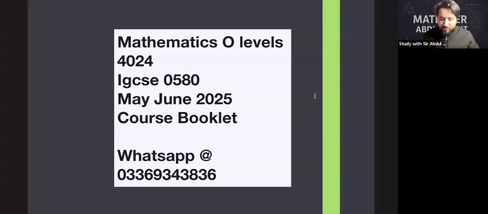All right, everybody. So you can see that today we are going to start our session, and that is Mathematics O Levels 4024 and IGCSE 0580 May June 2025. And this is the booklet which I'm going to use for the rest of the session. And you will see very clearly that we are going to finish the course. We started today, and it will be ended inshallah by the end of April.